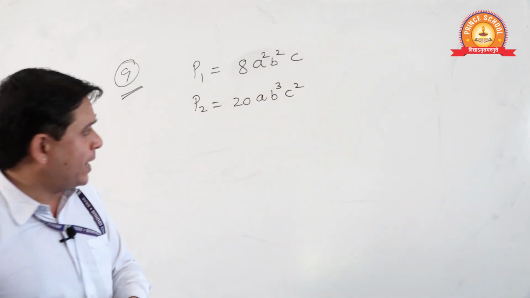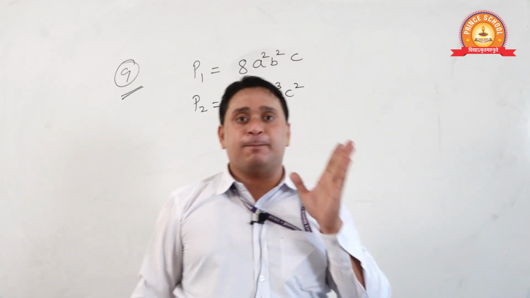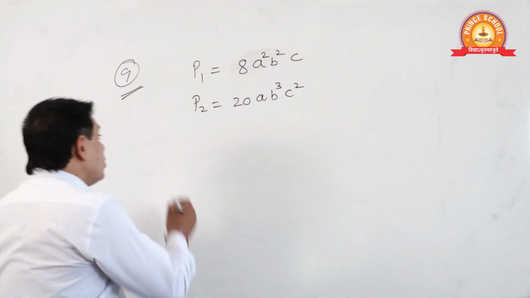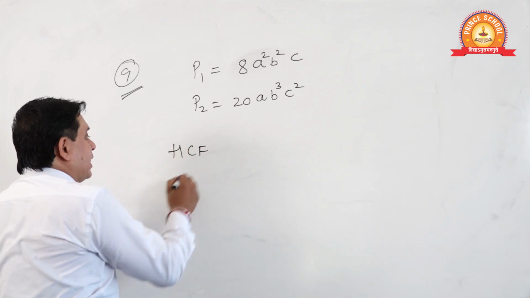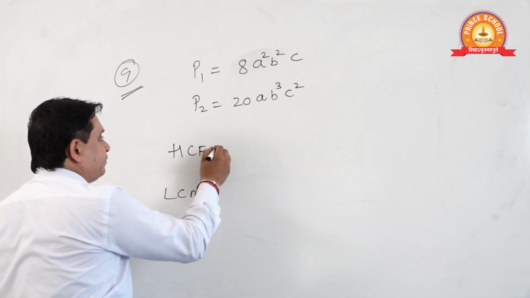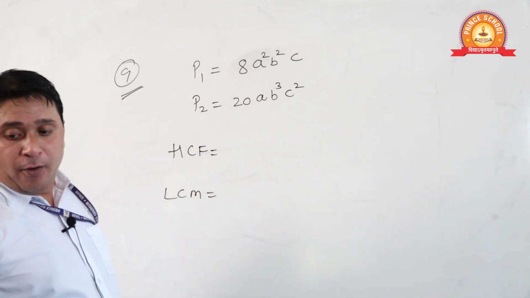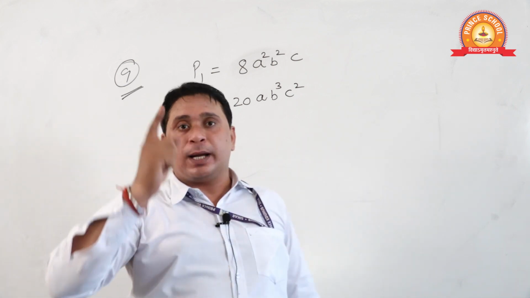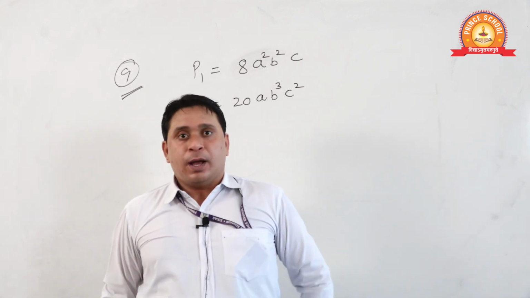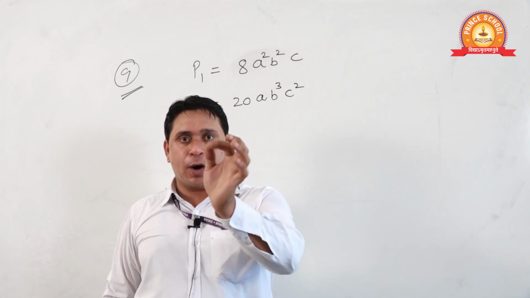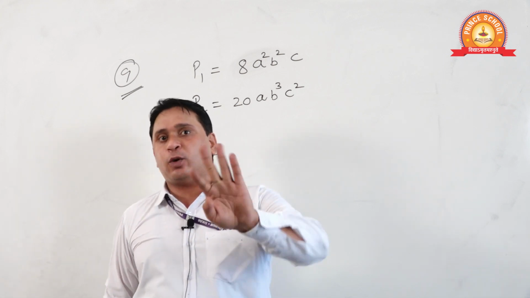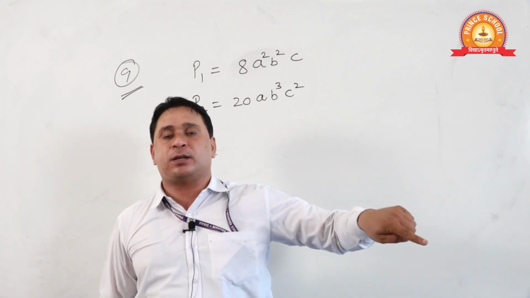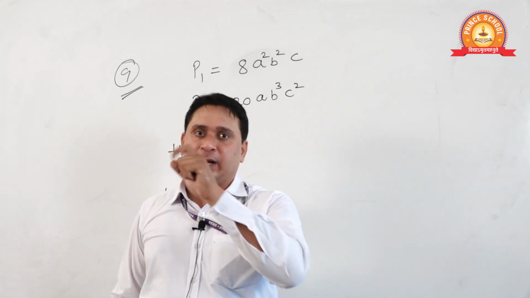Just listen to me, students, very frankly. When you have to choose HCF and when you have to choose LCM, one thing you should keep in your mind. Whenever there is any numeral or a number or a constant, try to factorize it in terms of its prime factors.